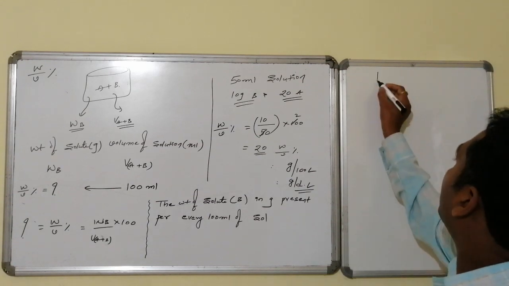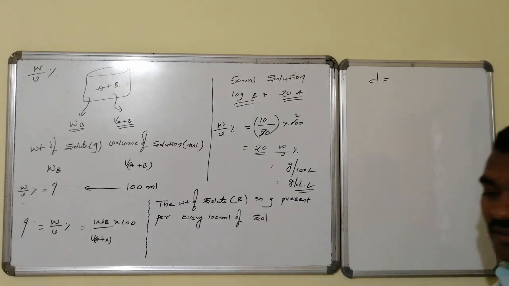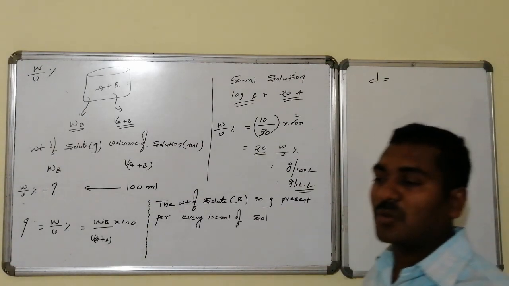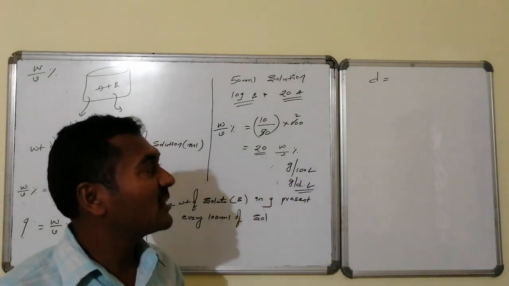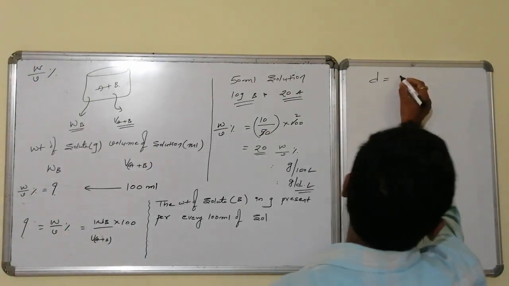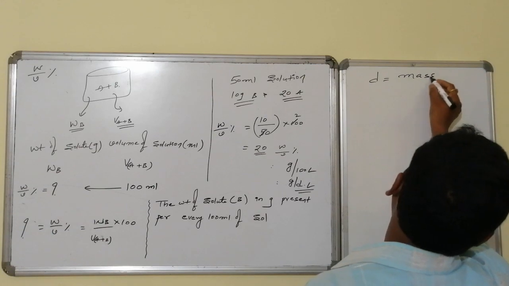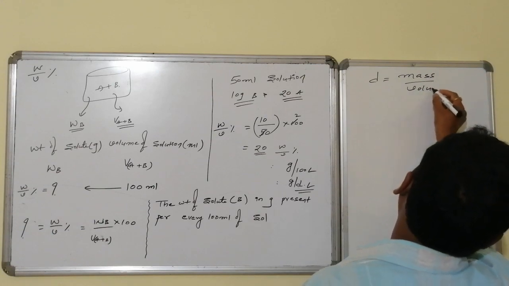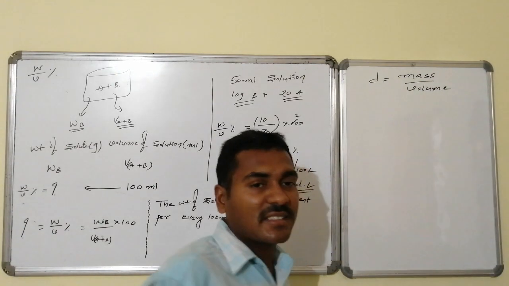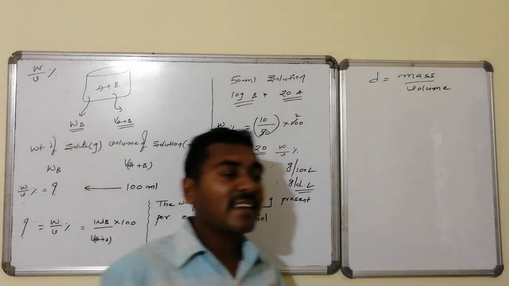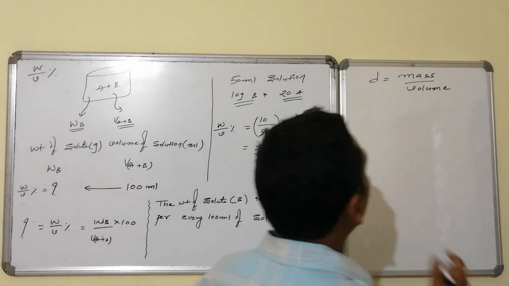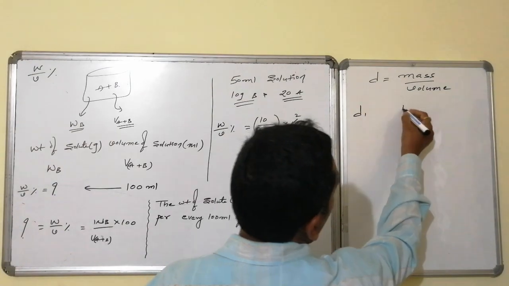Whereas here we know one particular piece of information related to the homogeneous mixture, that is known as what? Density. Density will become equal to what? Mass upon volume. Yes, already in the previous class we made the discussion. Uniform density containing mixture: uniform density implies what?